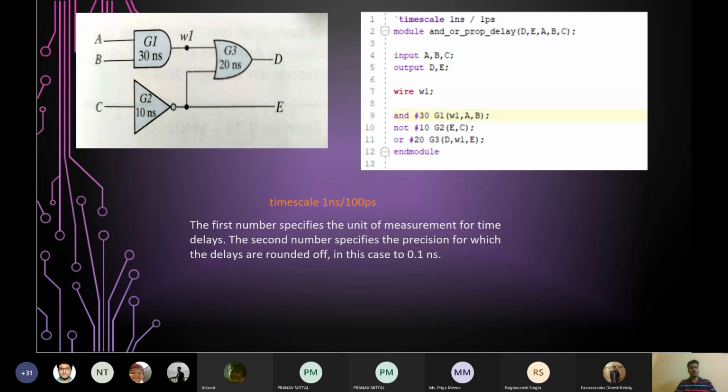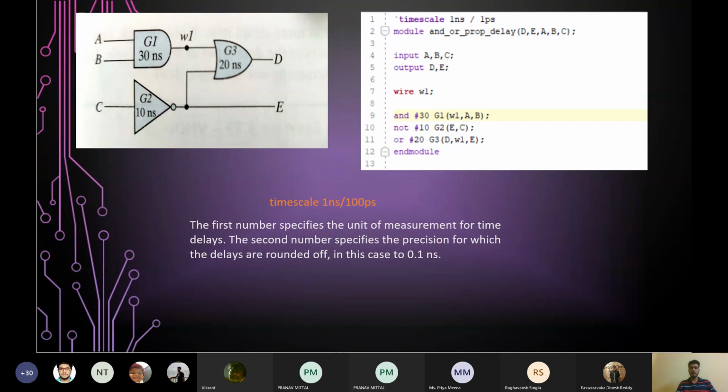What I mean is, if you have the inputs A and B as 0, 0, what will be the output of an AND gate? It would be 0, of course. So let's say at 10 nanoseconds, we toggle the inputs from 0 to 1. So now both inputs A and B have changed from 0 to 1. So what will be the output? 1.